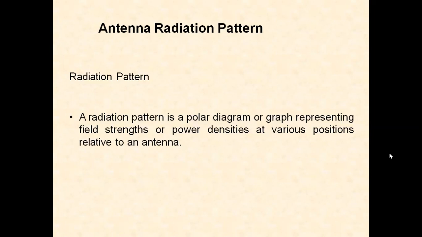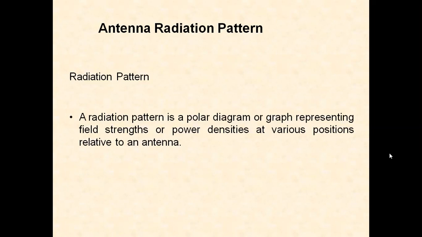If the radiation from an antenna is expressed in terms of field strength, E volts per meter, the radiation pattern is called the field strength pattern. If the radiation in a given direction is expressed in terms of power, it is called the power pattern. A power pattern is proportional to the square of the field pattern. So there are two types of radiation patterns. One is the field pattern and the second one is the power pattern.